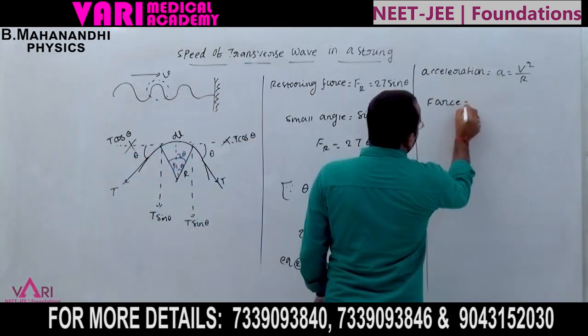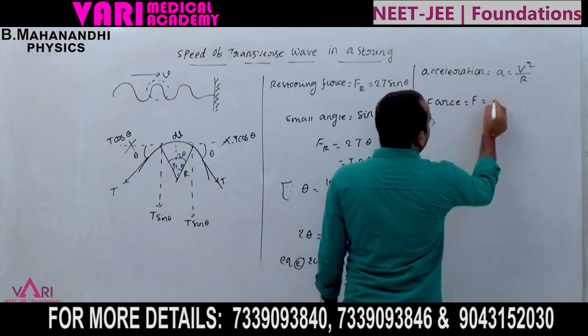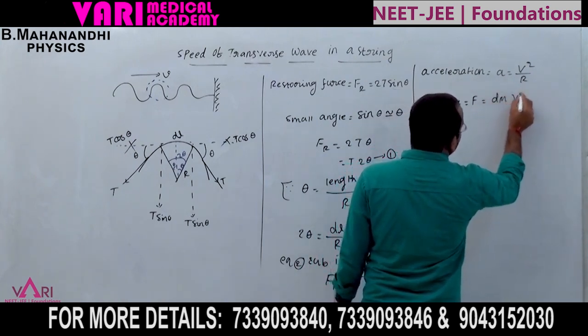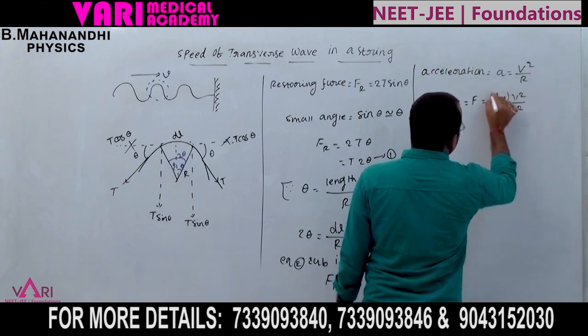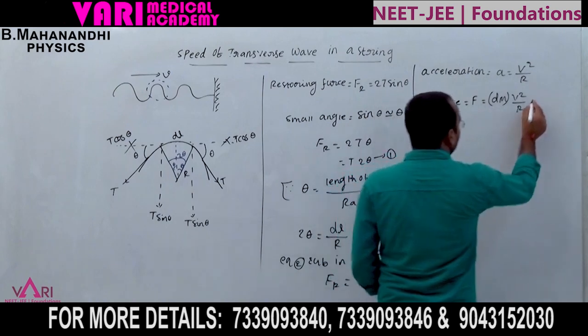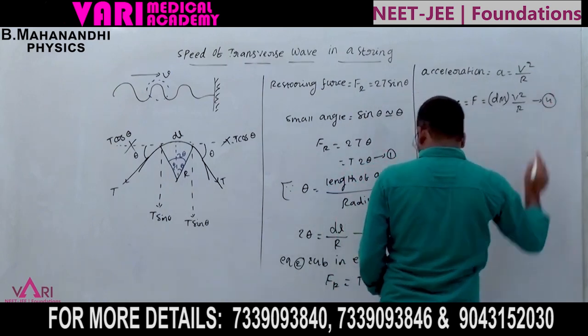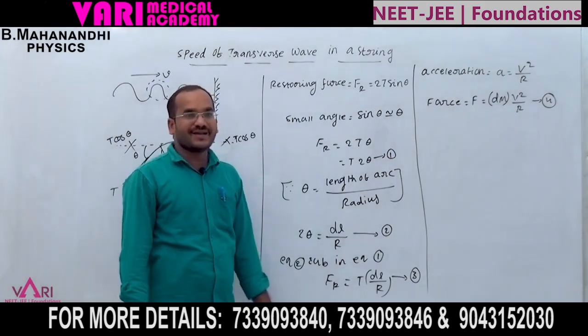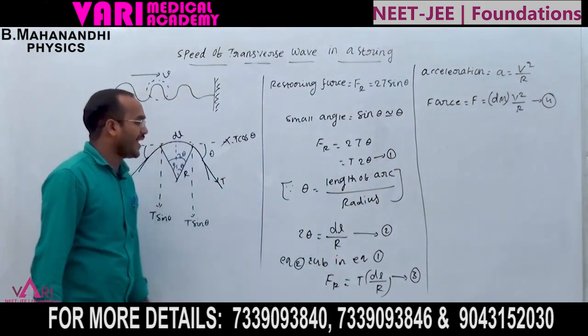So the force F is equal to dm, the small mass, into the acceleration V square by R. This is equation 4. Now equation 3 and equation 4, both forces, are equal and balanced.